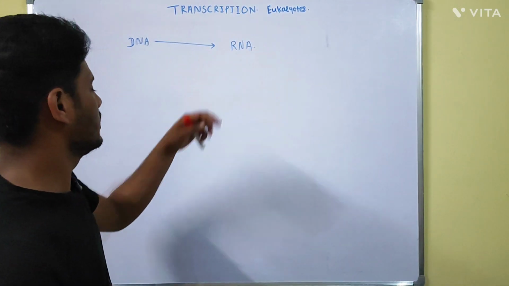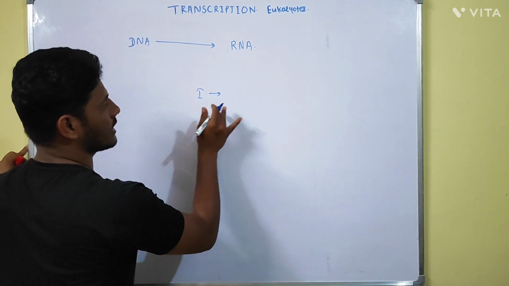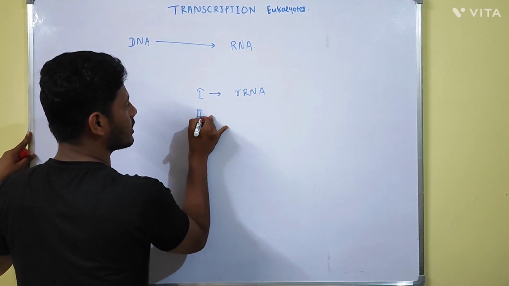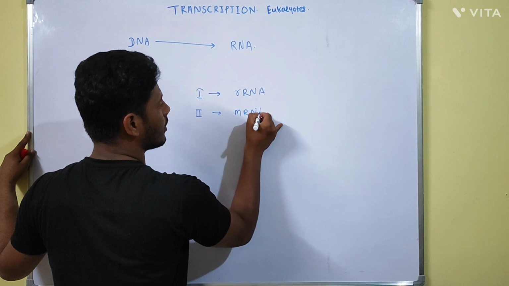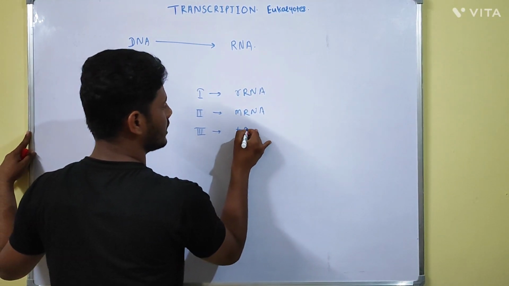While in case of the eukaryotes, RNA polymerase 1 is responsible for the transcription of ribosomal RNA, RNA polymerase 2 for the synthesis of messenger RNA, and RNA polymerase 3 is responsible for the synthesis of the tRNA.